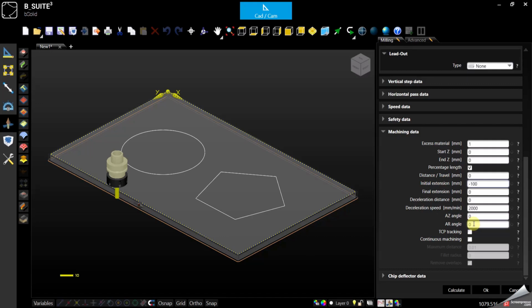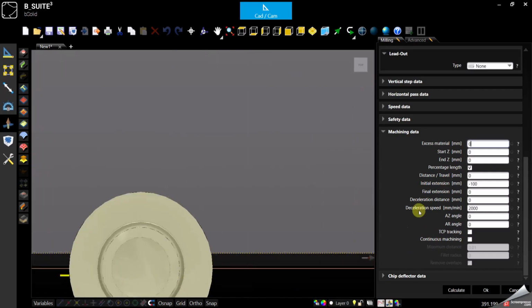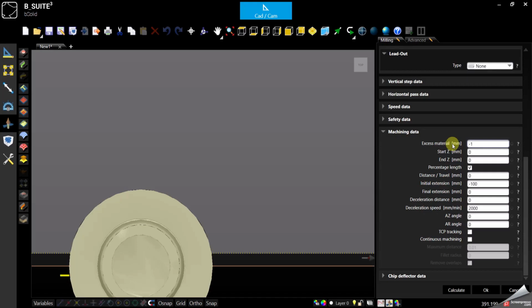And this is something I didn't say earlier. The excess material, if you go positive, goes far away from the selected geometry. Otherwise, if you want to remove more, 0 is the original condition. But if you want to remove more material, you are allowed to do that, just going negative. Okay, that was just a quick parenthesis.